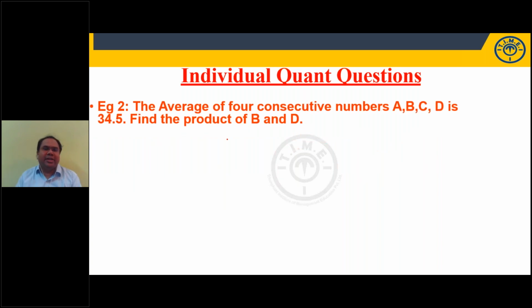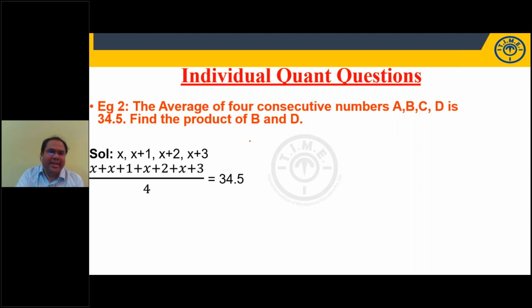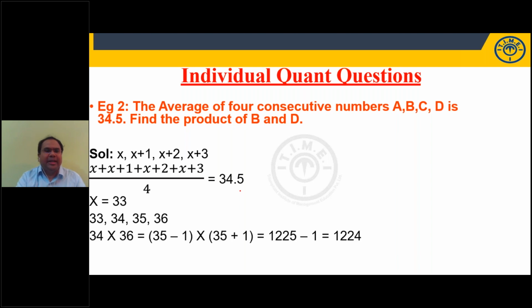Try this question, students. Average of 4 consecutive numbers A, B, C, D, one after the other, is 34.5. Find the product of B and D. What we generally do, consecutive numbers means one after the other: x, x plus 1, x plus 2, x plus 3. Average means sum of all quantities by total number of quantities, by 4 is 34.5. If you solve this, you'll get x is equal to 33. The numbers are 33, 34, 35, 36. Product of B and D, 34 into 36.